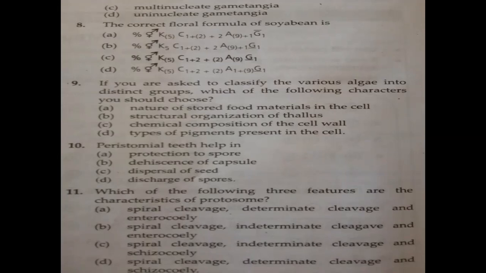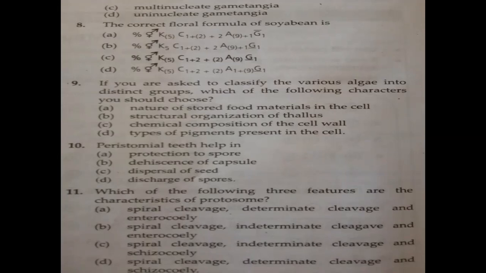What is the origin of protostome? From which derm or skin is it produced? See, the word enterocoeli refers to it being produced by endoderm, the inner layer. But schizocoel refers to it arising from mesoderm. So actually, in protostomia it arises from mesoderm, and you can remember this. So it should be option D: spiral cleavage, determinate cleavage, and schizocoel. It originates from mesoderm, not from endoderm. If it originated from endoderm, then it is enterocoeli.